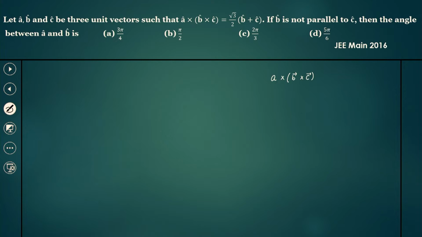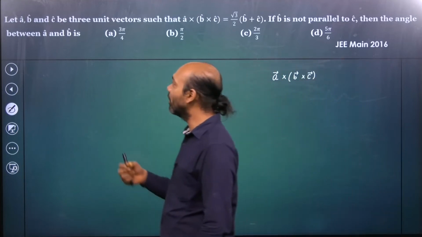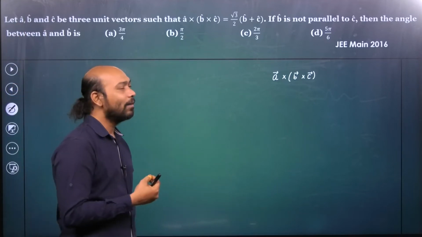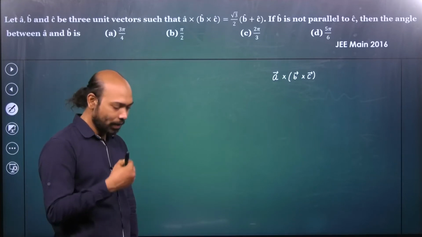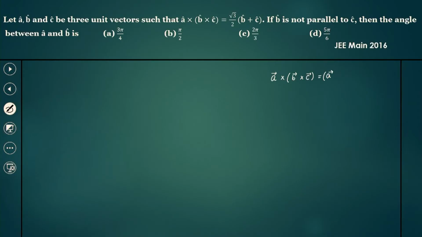Here I just put an arrow mark, not the cap, but as these are unit vectors, generally we should use the cap sign. We can use a vector sign also, but some sign needs to be presented always if I'm representing it on paper. So its property says that it's actually A dot C multiplied by vector B minus A dot B multiplied by C. That's actually the property.